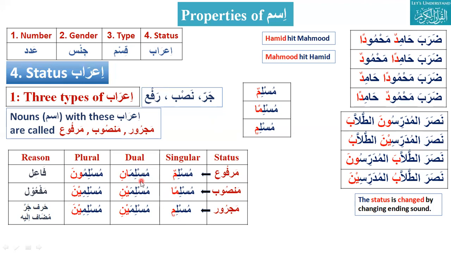Abidani, Abidaini, Abidaini. Plural: Abidun, Abiduna, Abidina, Abidina.